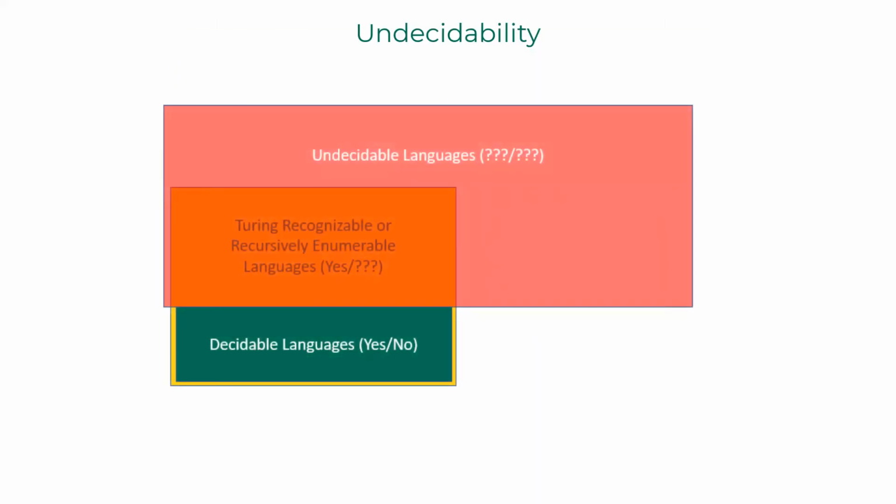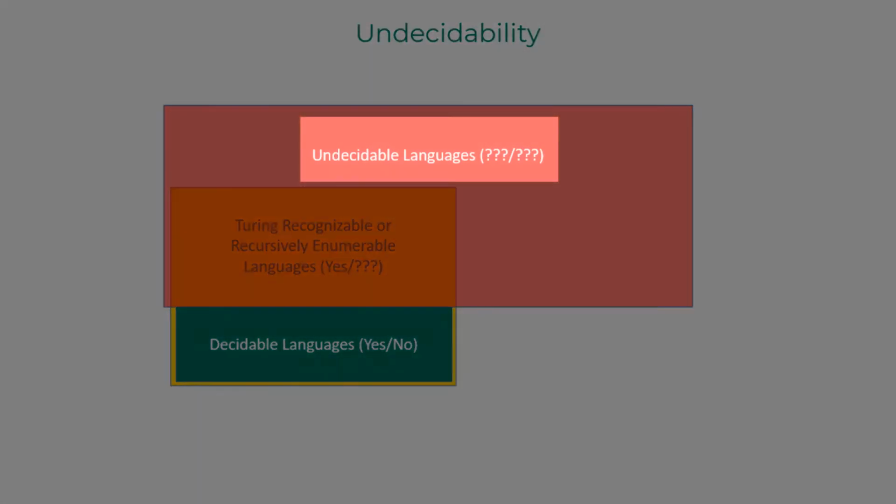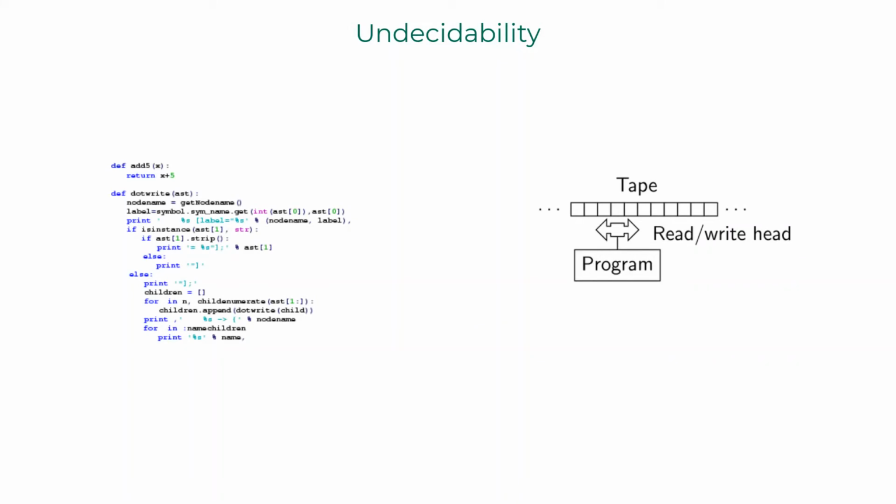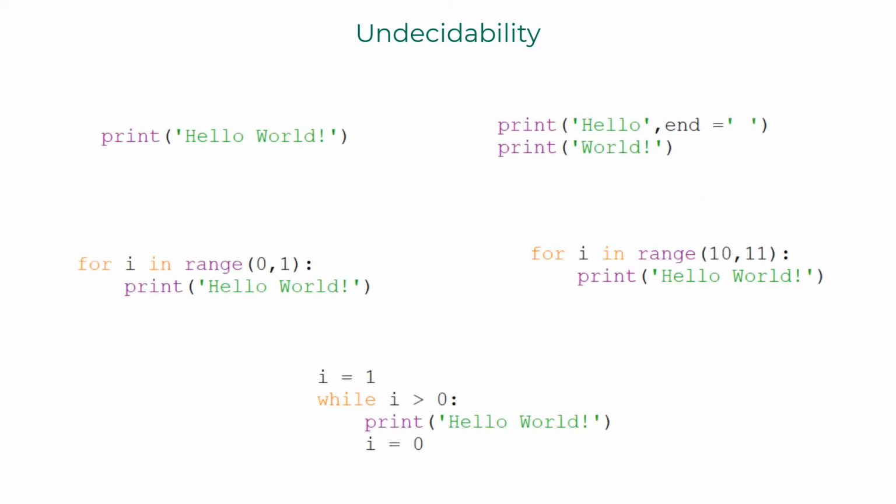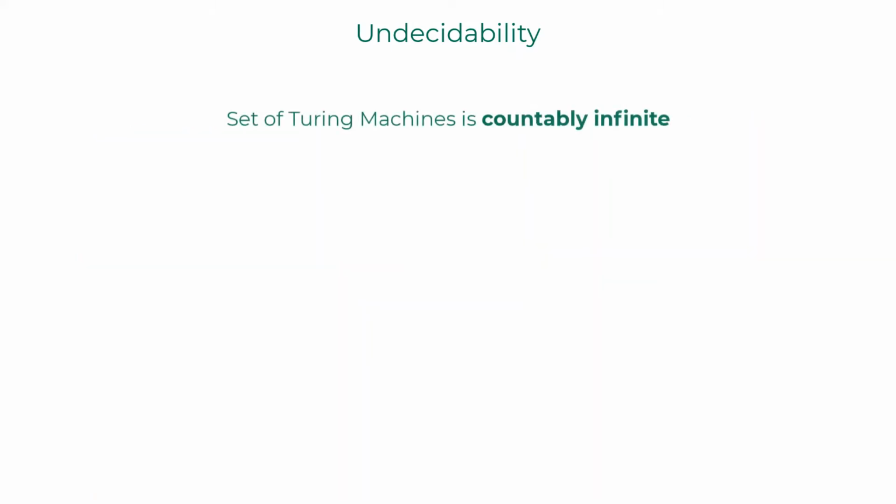Alright, here is an intuitive explanation about why some languages are not Turing recognizable, or in other words, fully undecidable. From Church-Turing thesis, any computer program out there is equivalent to a Turing machine. All the programs you are capable of writing are finite in length, but there are infinite ways of writing a program that prints hello world. Okay? The set of Turing machines is countably infinite.